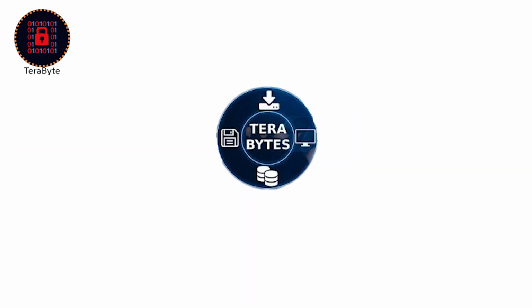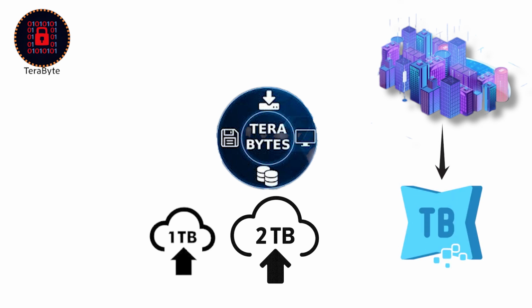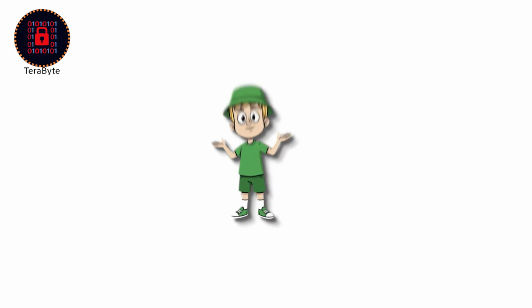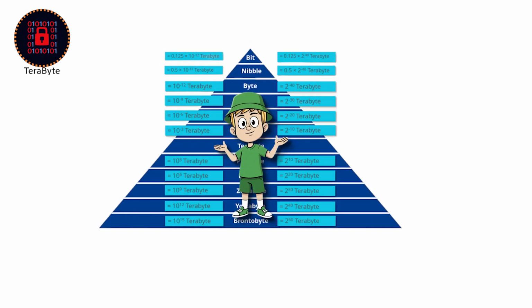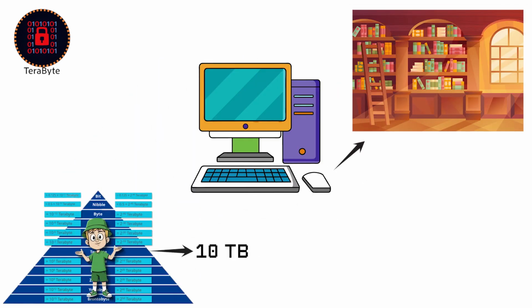Most come standard with 1 to 2 terabytes nowadays. Cloud platforms offer terabyte-level storage for backing up your entire digital life. To put this in context, the complete text archive of the Library of Congress, roughly 10 terabytes. Your home computer could potentially match one of Earth's greatest libraries.